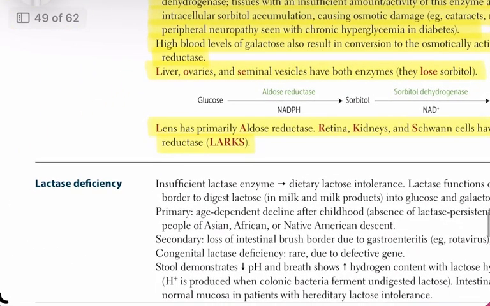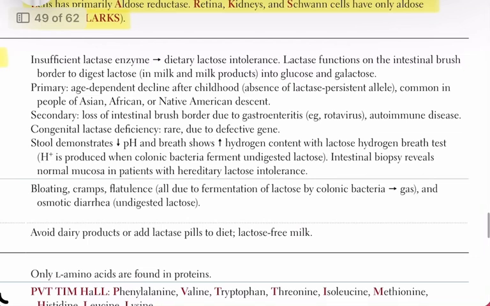Lactase deficiency and lactose intolerance. Lactase deficiency results in dietary lactose intolerance due to insufficient levels of the enzyme lactase, which is normally located on the intestinal brush border. Lactase hydrolyzes lactose from milk and dairy products into glucose and galactose for absorption. There are three forms. Primary lactase deficiency is age-dependent, occurring after childhood due to absence of the lactase persistence allele.